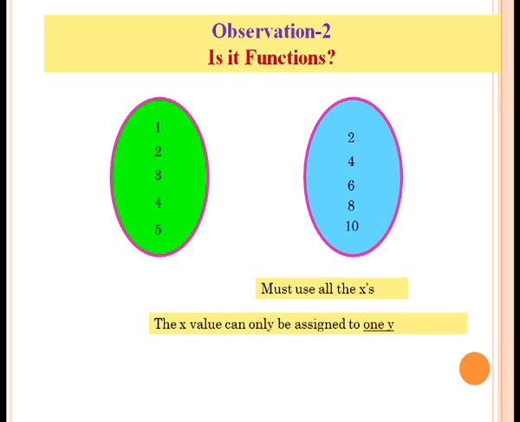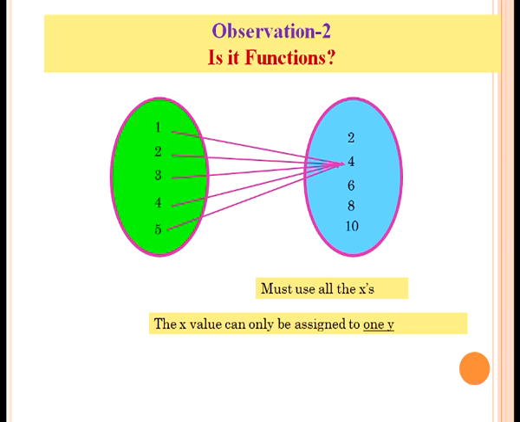Let us see observation 2 and identify whether it is a function or not. Here the elements are 1, 2, 3, 4, 5 of the first set, and in the second set the elements are 2, 4, 6, 8, 10. There are two conditions which, if satisfied, make it a function. The conditions are: must use all the x values, and each x can be assigned to only one y. That means 1 is associated with 4, 4 is associated with 4, 2 is associated with 4, 5 is associated with 4 and 3 is associated with 4.